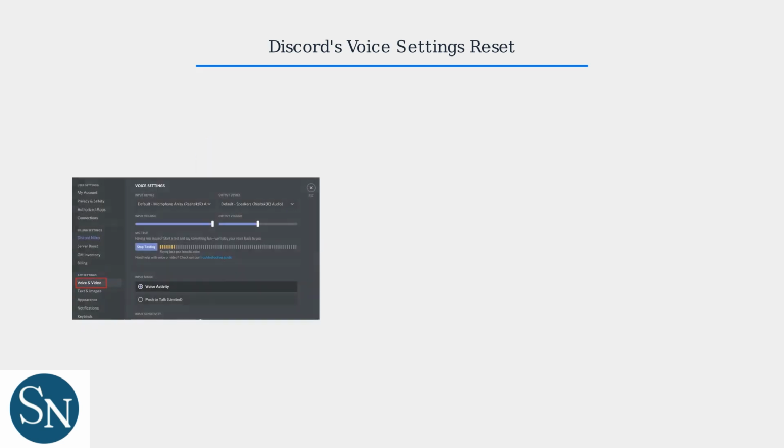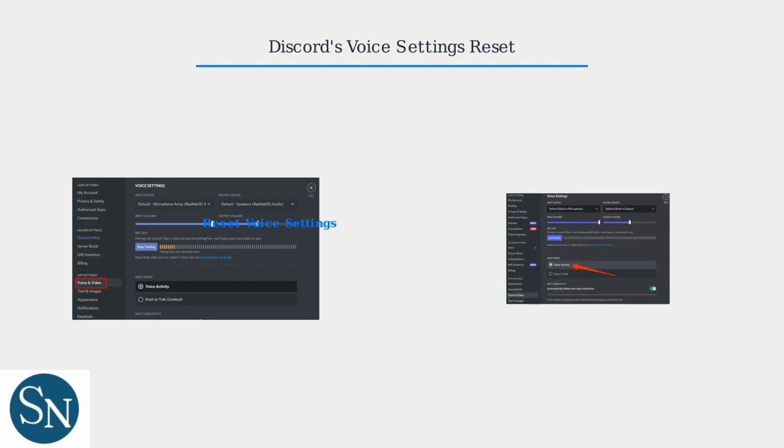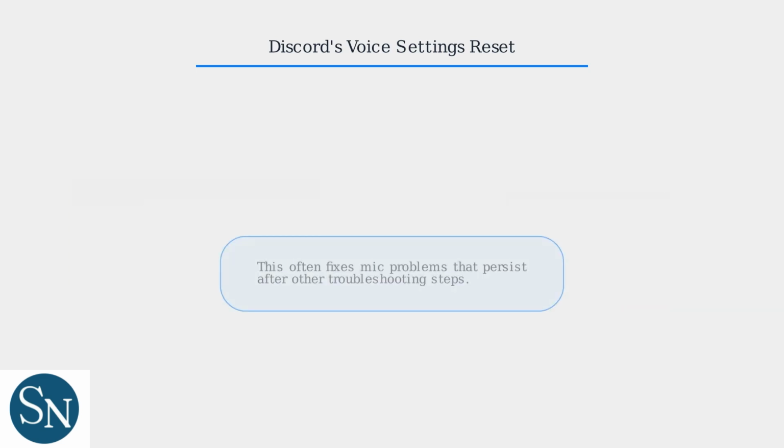Here's what the voice and video settings look like in Discord. You can see the input and output device options, and the reset button is located in this panel. Clicking reset clears any corrupted settings and can fix mic issues that other troubleshooting steps couldn't resolve. Use this when your HyperX Cloud mic still doesn't work after checking permissions and drivers.